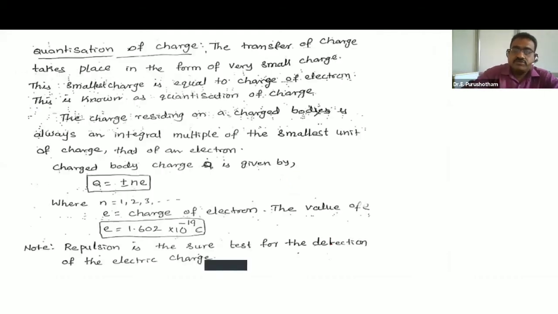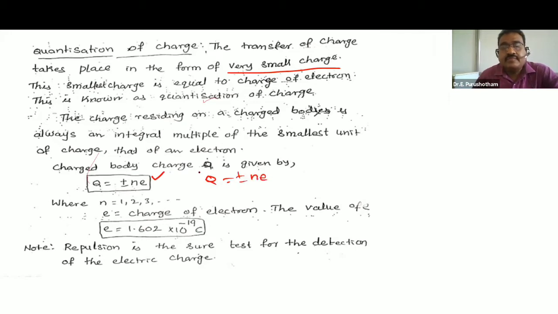Quantization of charge. The electrons transferred from one body to another body in the form of very small charge is called quantization. That charge is given by Q is equal to plus or minus Ne.